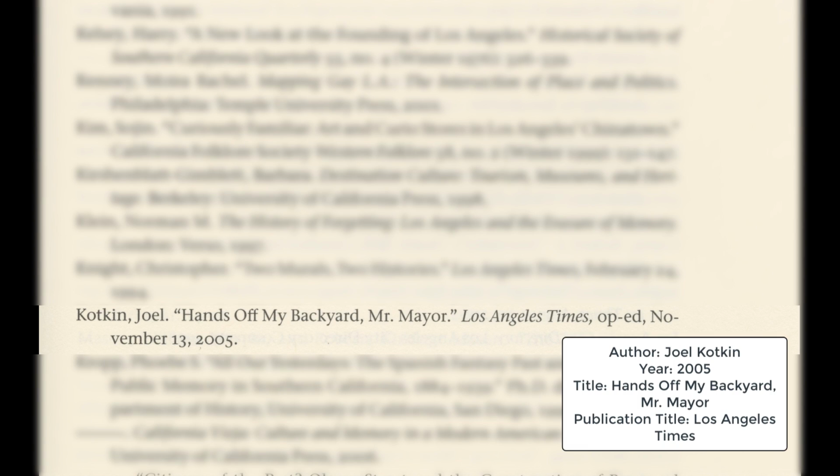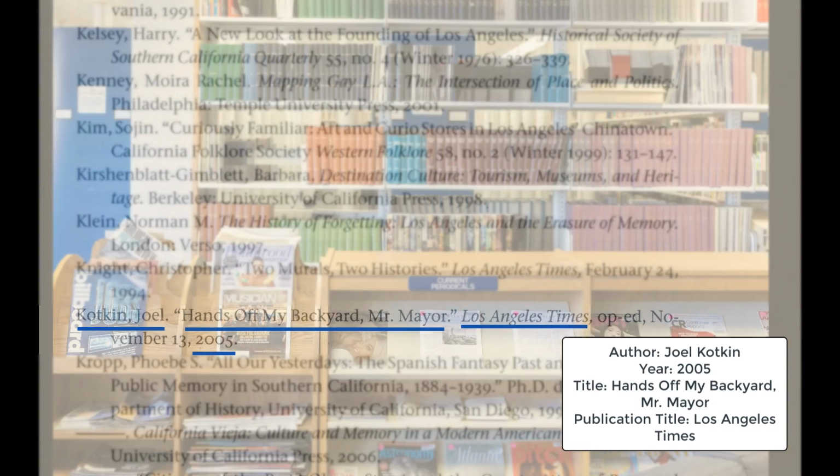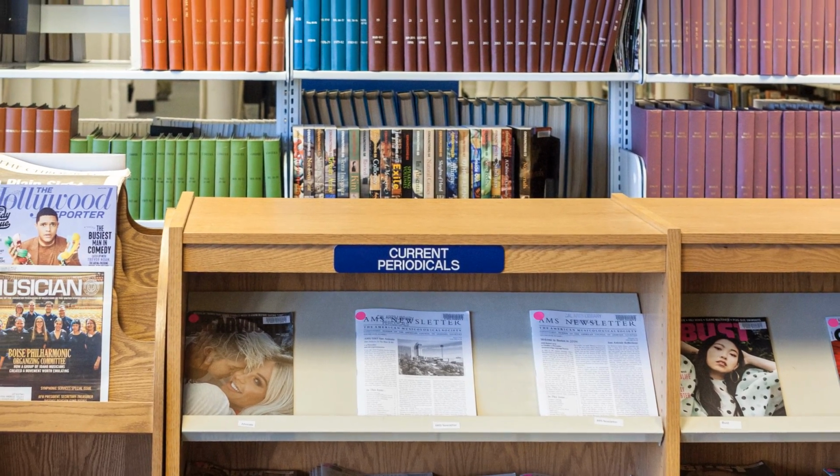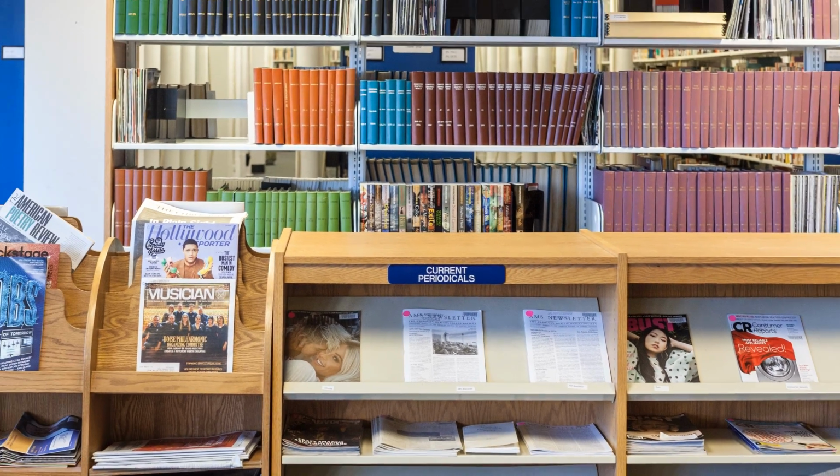Sometimes there's a link, but they can be faulty, and even when they aren't, you may have to pay a subscription to read the article. Information isn't free, but thankfully for you, you have access to a lot of information through a university library. Note the author, Joel Kotkin, title of the article, Hands Off My Backyard, Mr. Mayor, title of the publication, Los Angeles Times, and the year, 2005. Keep in mind we have tons of in-print and online journals. So if you don't see a journal online, contact your librarian.